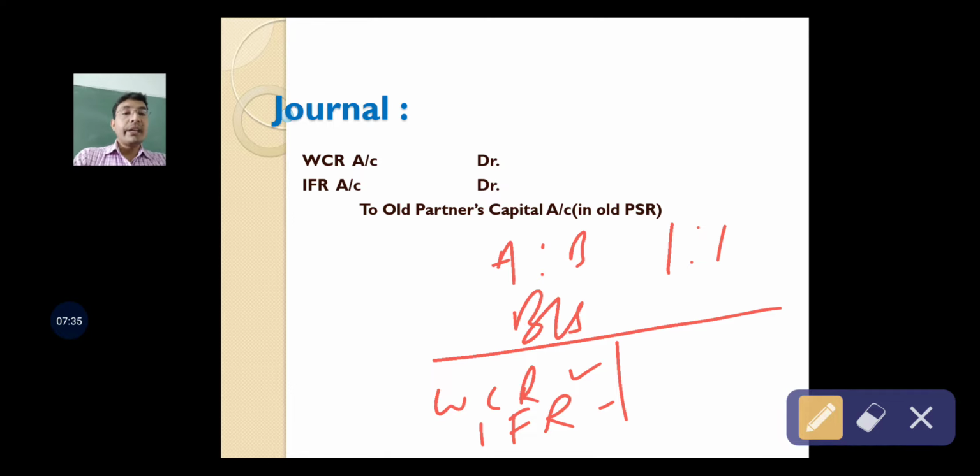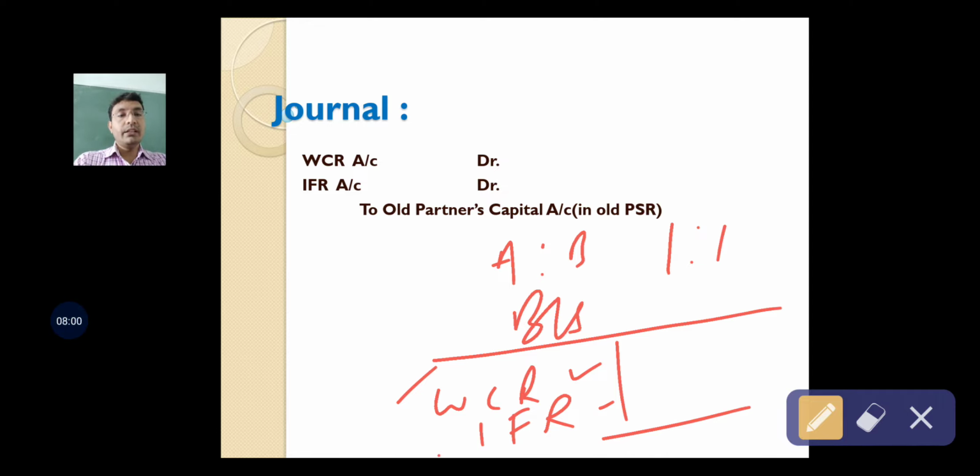Students, the special treatment of WCR and IFR I shall deal with in the next class. In this example, I am giving you the case where there is no compensation on account of accident or anything from the workers' side, and also there is no fall in the value of investment.